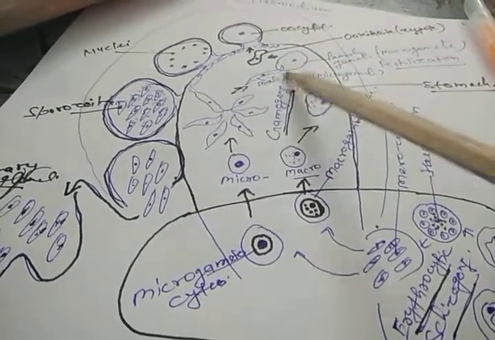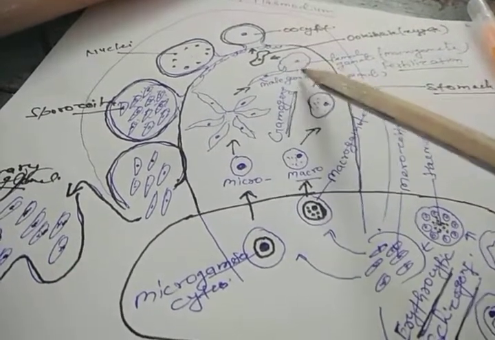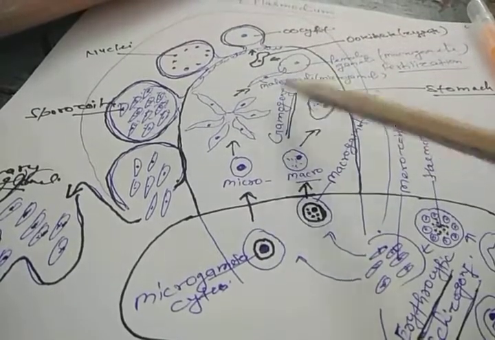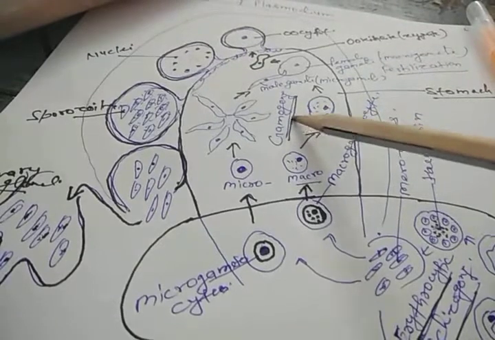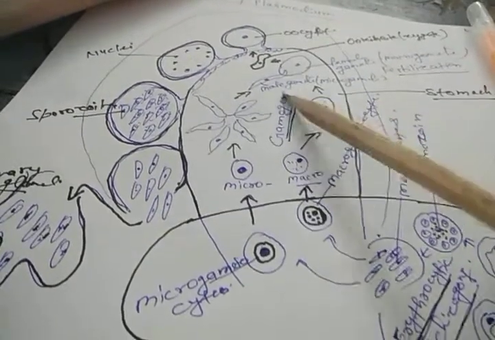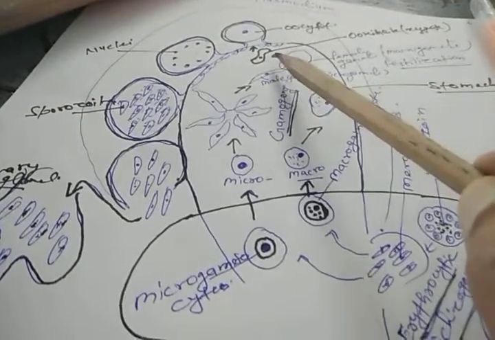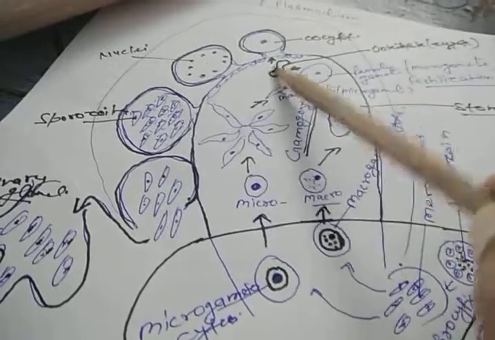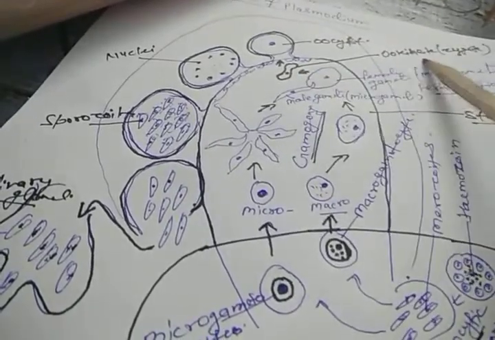And then fertilization occurs. This is the microgamete or male gamete, and this is the female gamete or the macrogamete. This process is called the gamogony that occurs in the gut or stomach of the mosquito. After fertilization, it forms the zygote. Now the zygote is non-motile, but it immediately changes into the active elongated ookinete stage. This is called the ookinete.